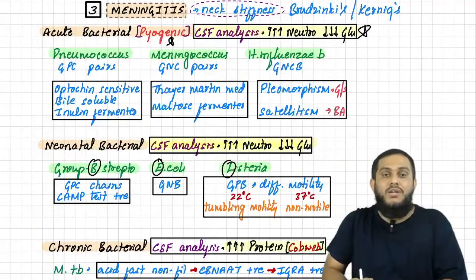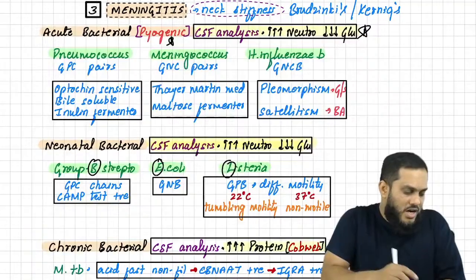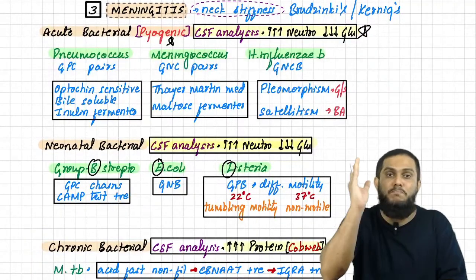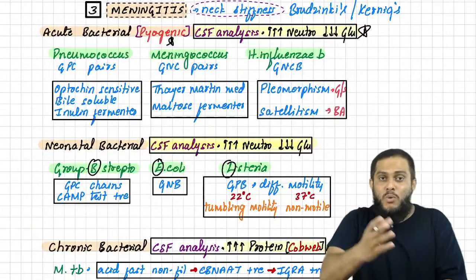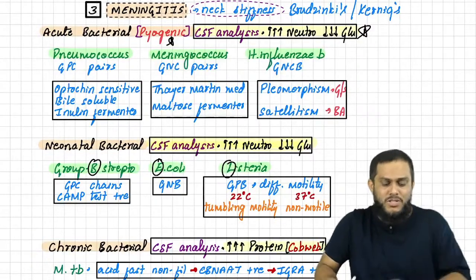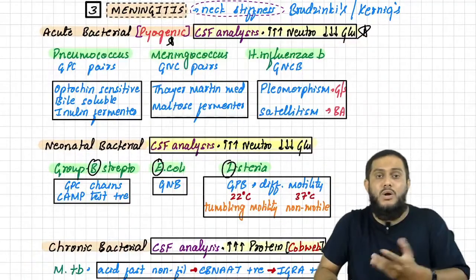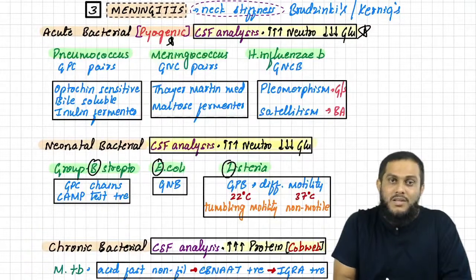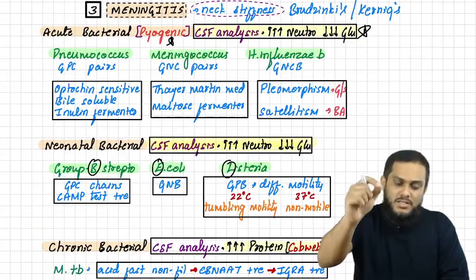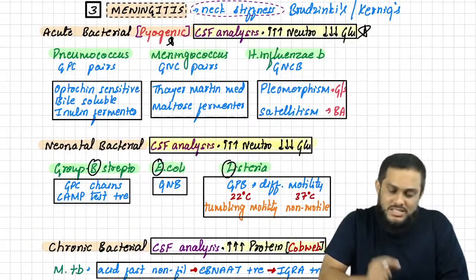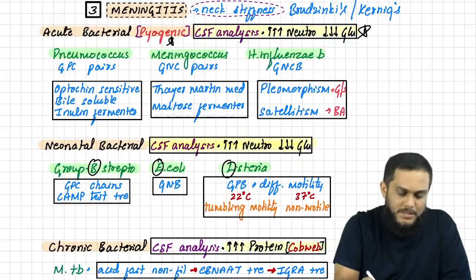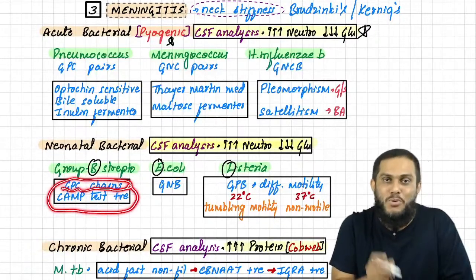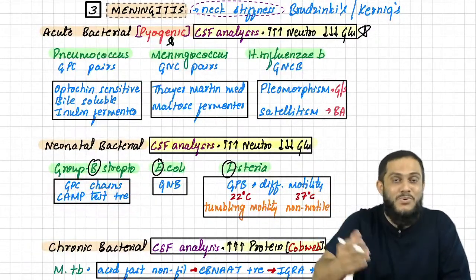If somebody asks you which bacteria cause neonatal meningitis, you have to say Bell bacteria. What do you mean by Bell bacteria? B for group B Streptococcus, E for E. coli, L for Listeria. Now the question is, how can you say it is group B Streptococcus? If the examiner says a child is suffering from neonatal meningitis, CSF sample showed the organism which is gram-positive cocci in chains and CAMP test positive, confirmed it is group B Streptococcus.